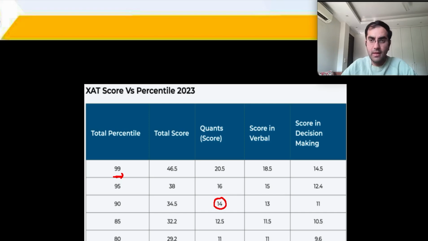Yeah, and of course that is quite daunting, quite challenging. So there were some other tougher questions also which would have taken some time from many students because you did not know whether they were challenging or not. So all in all, with a cutoff of 14 marks for 90 percentile, this was a relatively easy paper.